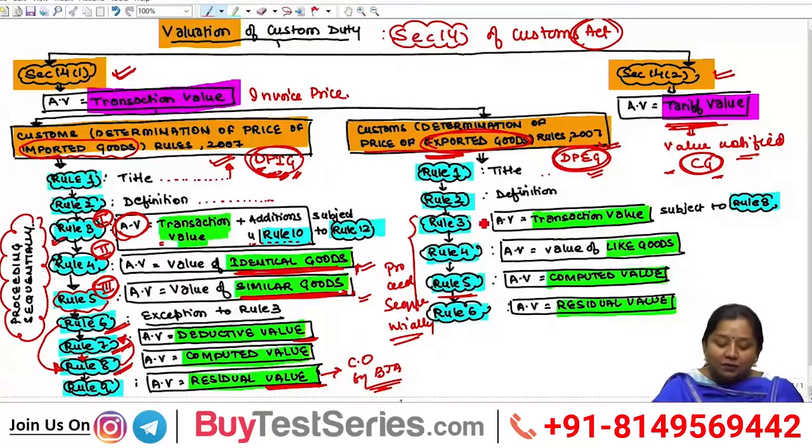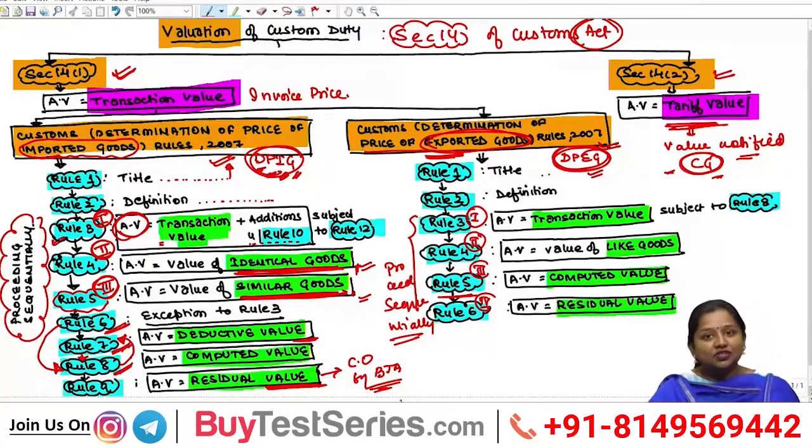You have to first follow, primarily apply Rule 3, and if Rule 3 cannot be applied, then you can go to Rule 4 by proceeding sequentially, and again if Rule 4 cannot be applied, then Rule 5 and then Rule 6, wherein under Rule 3 transaction value shall be taken as the assessable value, that is the price mentioned in exportation, the price mentioned in invoice by the exporter, and if that price, that amount is not sustainable, is not validated, then the value of like supply, like goods, similar or identical goods shall be taken into consideration, and if that goods are not available, then computed value,